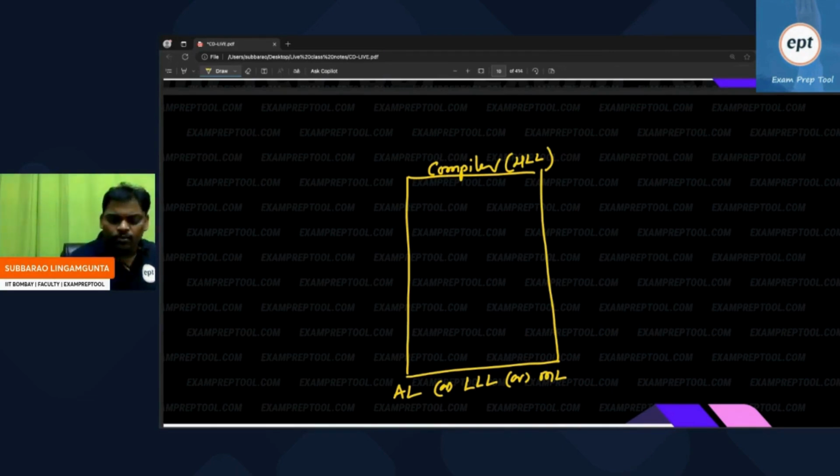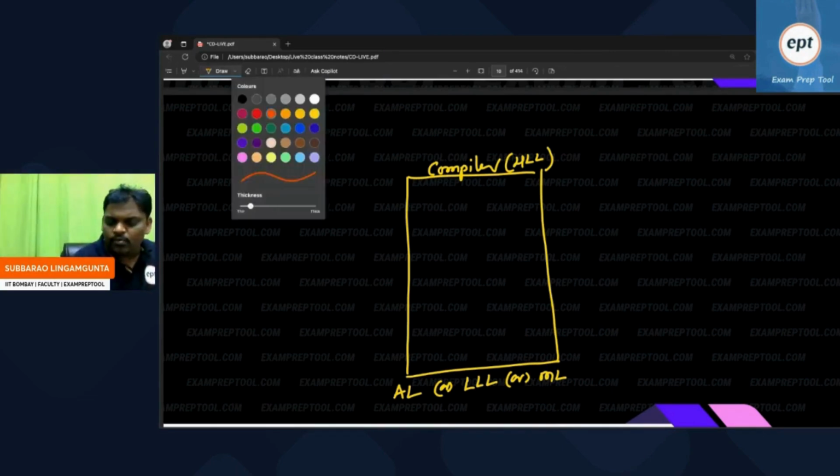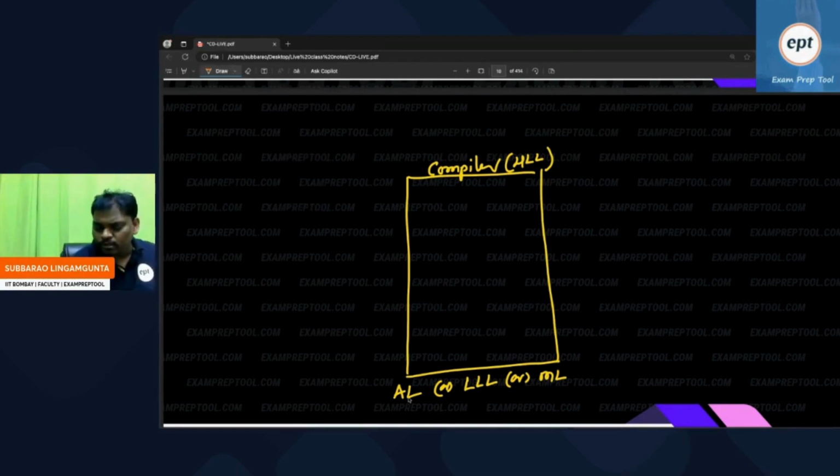But everyone knows, 10 lakh lines of code means internally so many functions. I cannot write 10 lakh lines of code in one function. The total code will be divided into so many small modules or small functions. The first function of the compiler is the lexical analyzer. It is a program, and inside the program there are so many functions. The first function is the lexical analyzer.